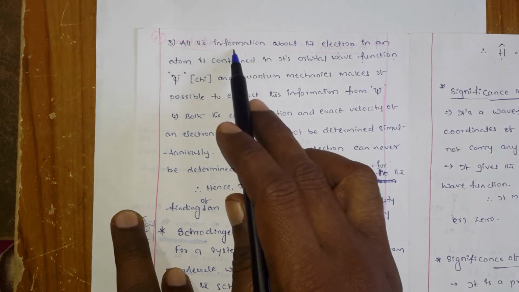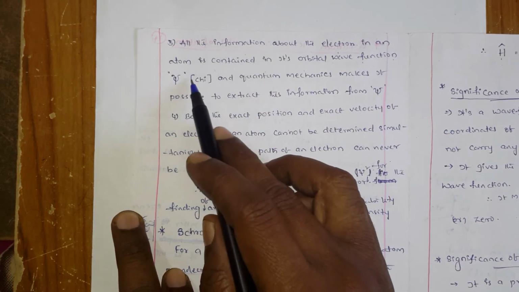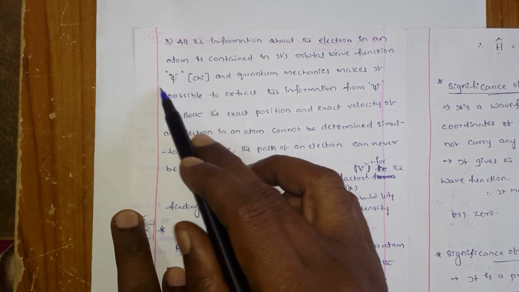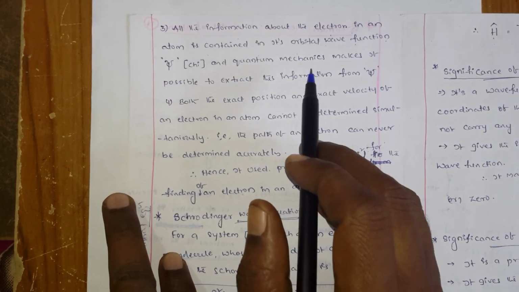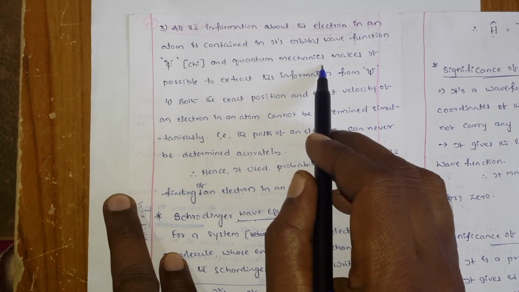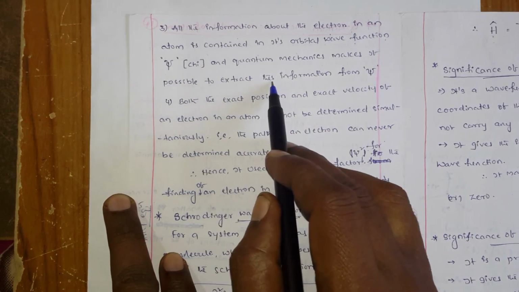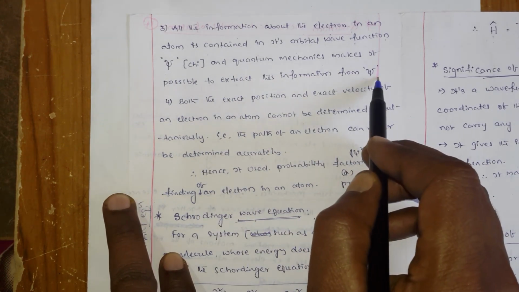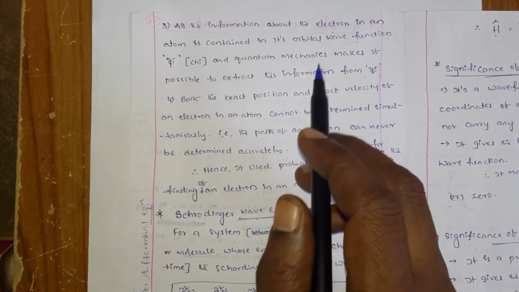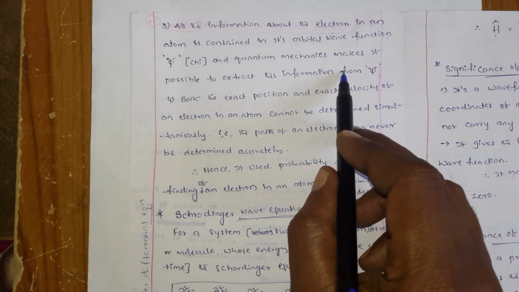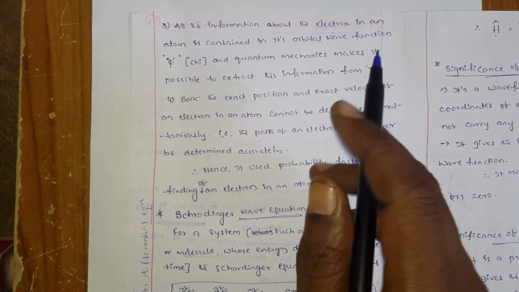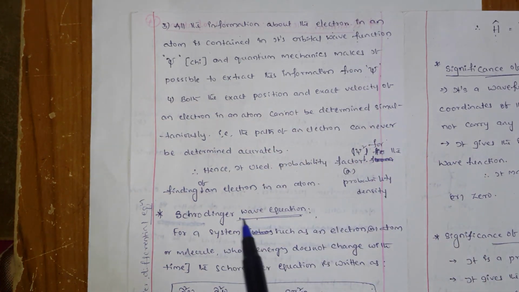That means for each and every electron they assign a psi, and that psi gives the information about the electron. Quantum mechanics makes it possible to extract this information from psi. These are the words you have to remember.